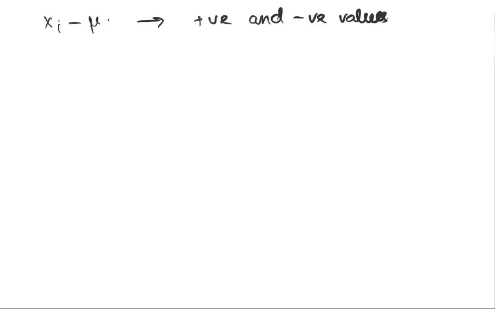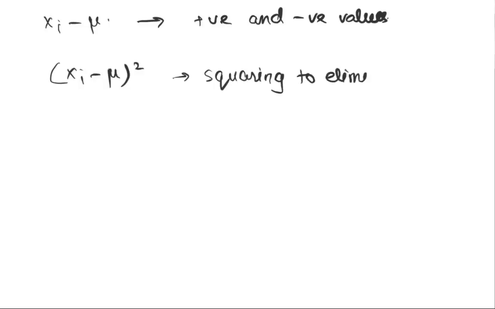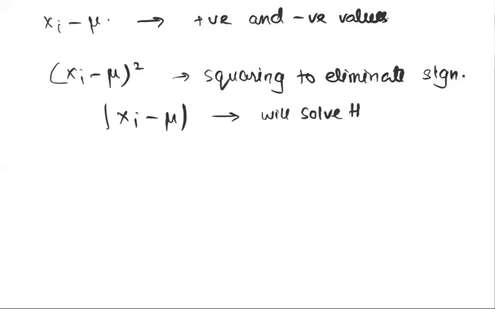Now to solve this problem, what we did was we did (xi minus mu) whole square, squaring to eliminate sign. Now why not do mod of xi minus mu? Why not take a modulus of this quantity instead of taking a square of this quantity? Because modulus of this quantity will solve the problem as well.